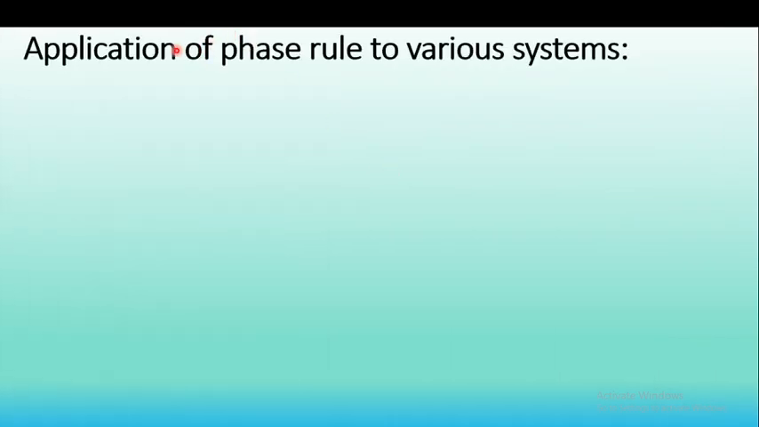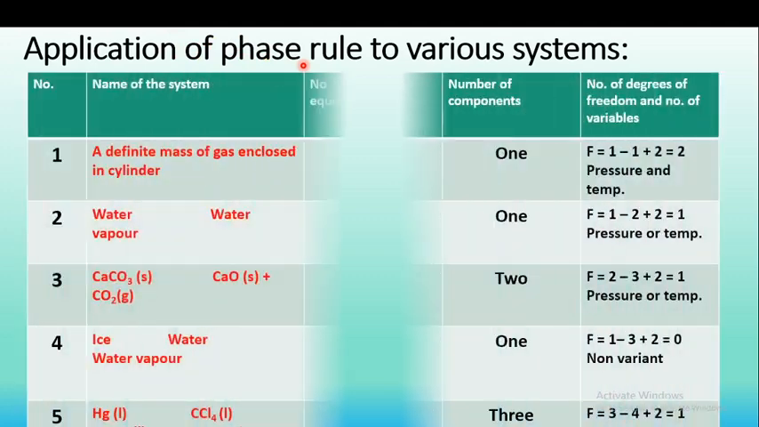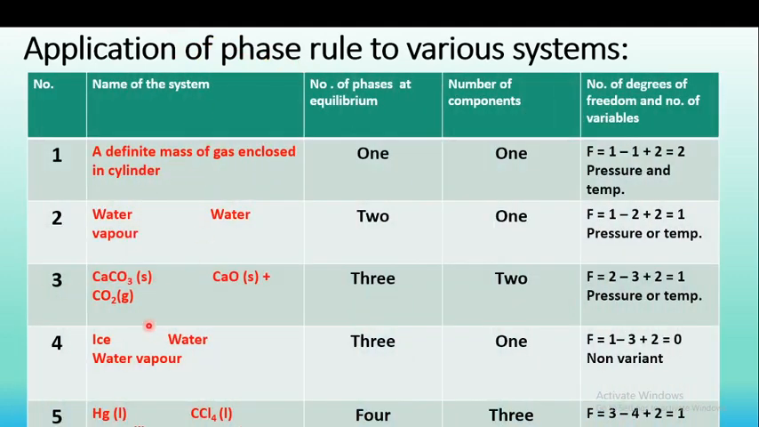Now we will study the application of the phase rule to various systems. We have considered examples, and here we have drawn a table. First is the name of the system. Second, the number of phases at equilibrium. Third, the number of components. Next, the number of degrees of freedom and number of variables. By using the phase rule, F is equal to C minus P plus 2, we have to calculate the number of degrees of freedom.